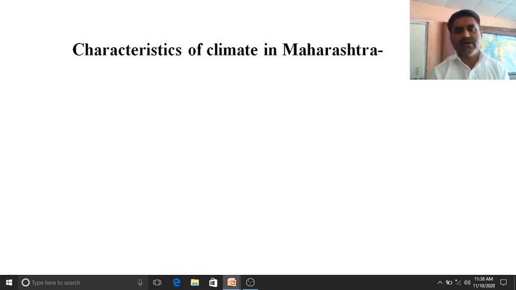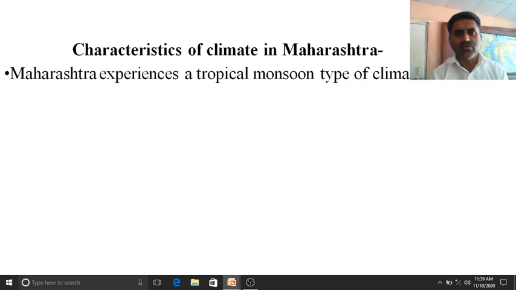And India is located in the tropical region, and that's why there is a tropical monsoon type climate in India. Similarly, with little changes, the same type of climate we have. Maharashtra also has a tropical monsoon type of climate. This is the most important characteristic, that Maharashtra experiences tropical monsoon type of climate.